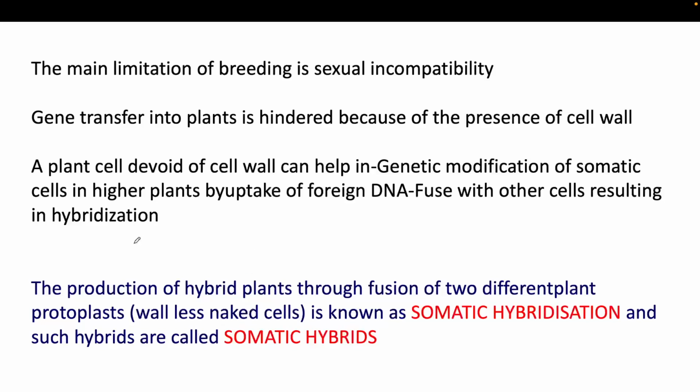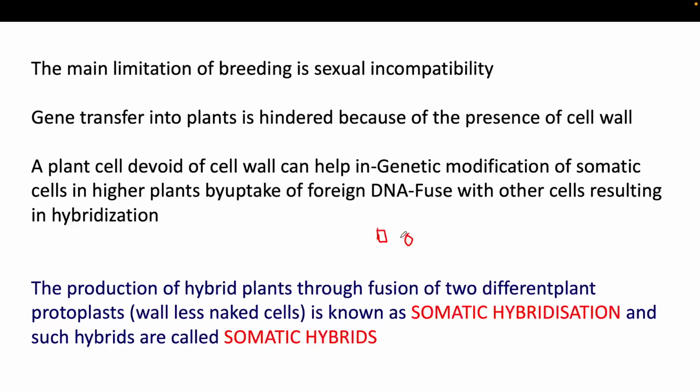Another limitation in producing different types of plants is gene transfer into the plant, because of the presence of the cell wall. As you all know, suppose this is a plant cell and this is an animal cell. Both belong to eukaryotic cells, right? But there are certain differences.